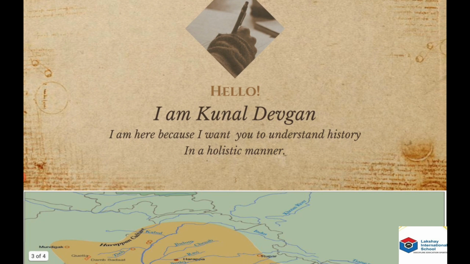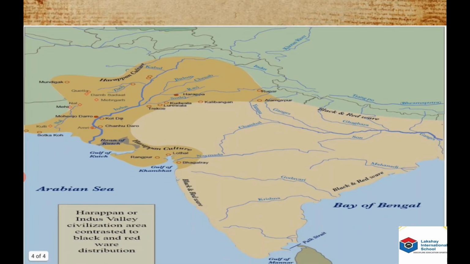Hello, this is me Kunal Devgan, and this is the map which I used in the lecture for the explanation. So dear student, as I told you, the syllabus of the history NCERT textbook of standard 6th and 12th is same, but in 12th standard NCERT textbook you find it more elaborated, where the NCERT divides the Indian history into three parts: ancient, medieval and modern.